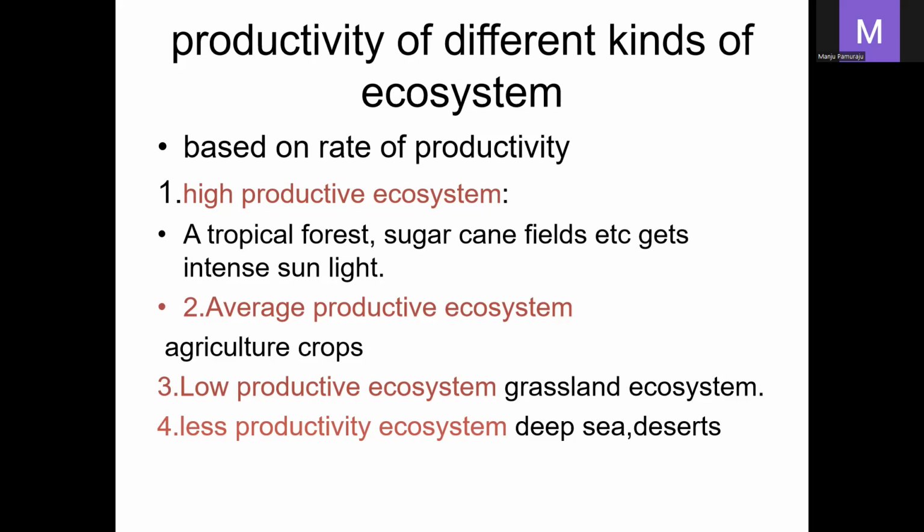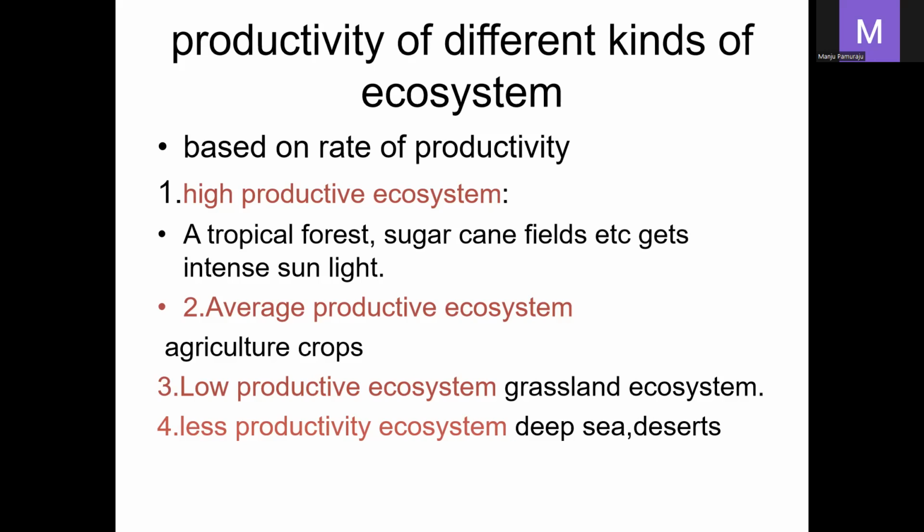Coral reefs also produce a high amount of energy, whereas the second one is the average productive ecosystems. Agricultural crops produce average productivity. High productivity may be 2.4 kg per meter square per year, or 6 to 20 grams per meter square per day. Productivity is generally measured in kg per meter square per year.